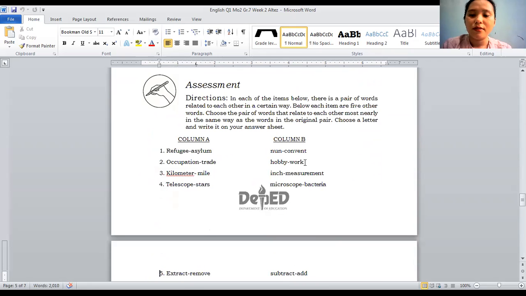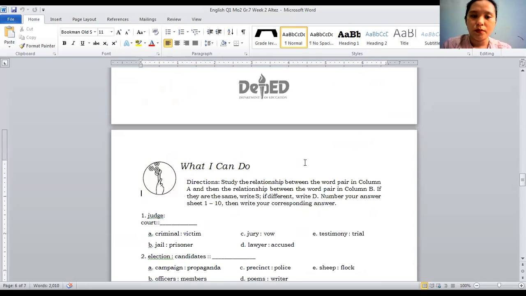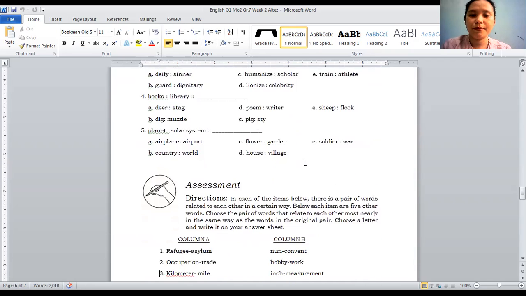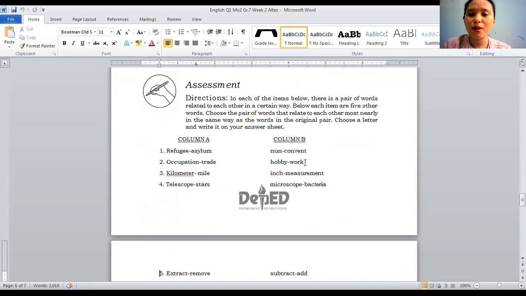They are swapped. So for What I Can Do, the direction is: in each of the items below, there is a pair of words related to each other in a certain way. Below each item are 5 other words. Choose the pair of words that relate to each other most nearly in the same way as the words in the original pair.